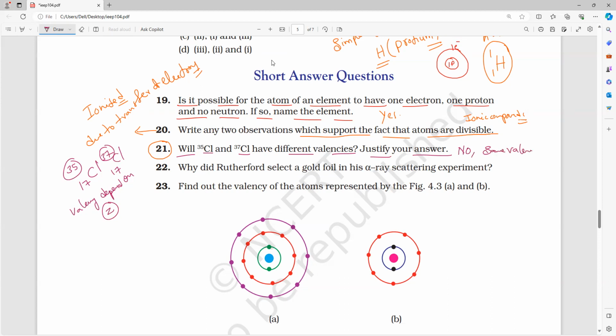Same valencies. What is the reason? Everybody, because they have the same what number? Atomic number. So hence they have the same valency. So what is the electronic configuration of chlorine, everybody? 2, 8, 7. What is the valency? 8 minus 7, which equals 1. So please write it.